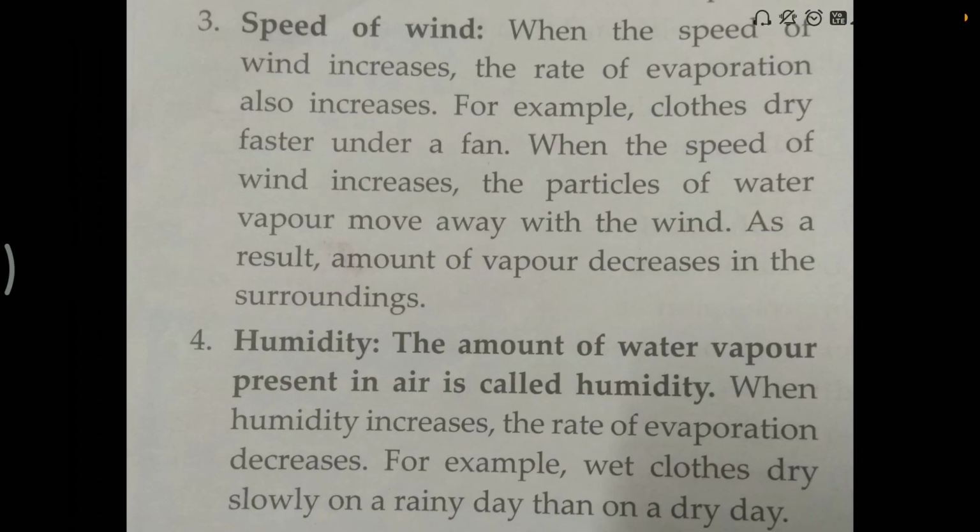Next is the speed of wind. If wind is blowing, obviously the evaporation is faster, right? But if wind is not there, the rate becomes lesser. For example, if you are drying your clothes under the fan or without the fan, when will they dry up faster? Obviously under the fan. So when the speed of wind increases, the rate of evaporation also increases. That's why the example is given: clothes dry faster under a fan.